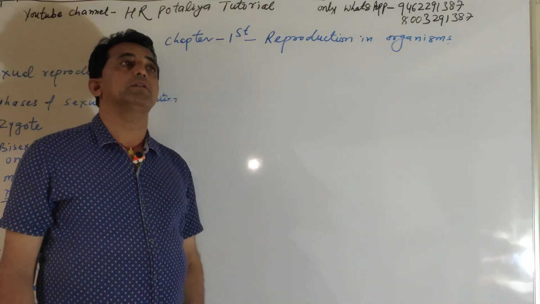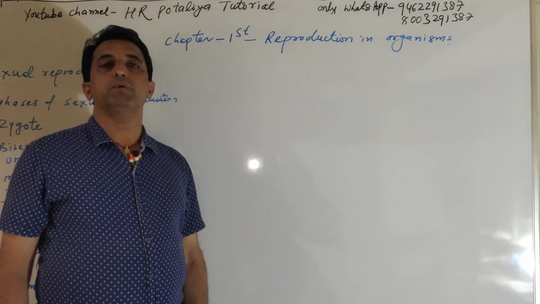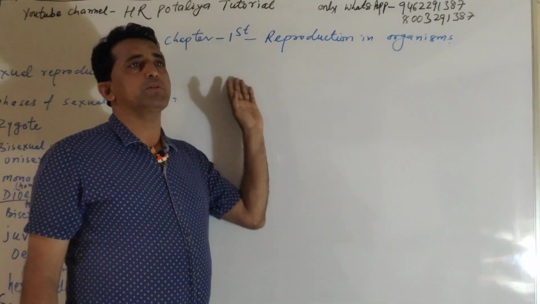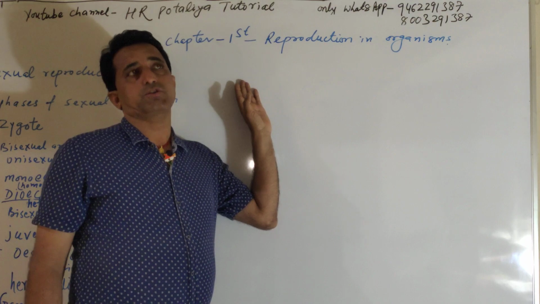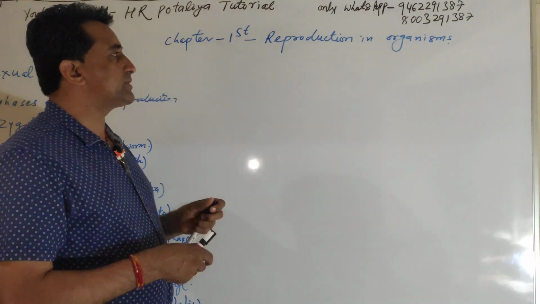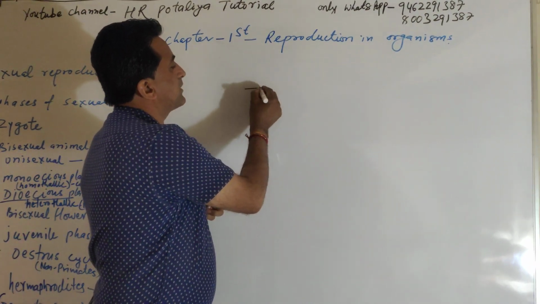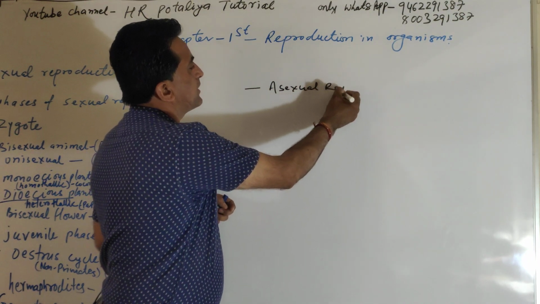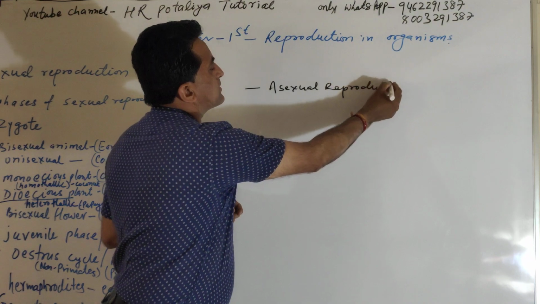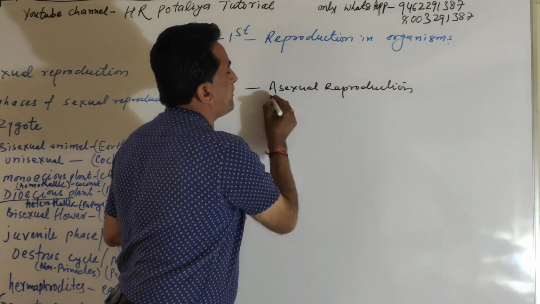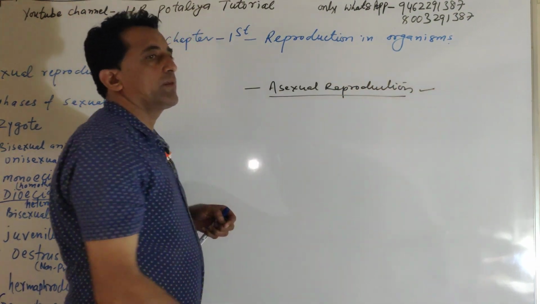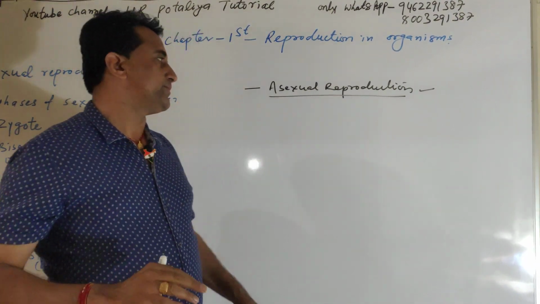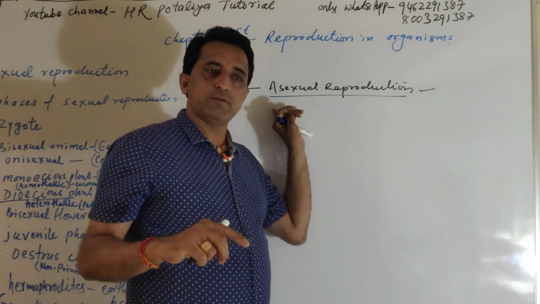Today I am here with chapter number 1. In the previous class we studied what reproduction is. In simple terms, we discussed asexual reproduction. Asexual reproduction means a reproduction where a single parent is involved. There is no male and female condition. Only the single parent is there.